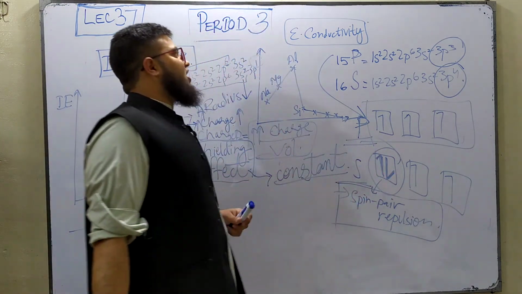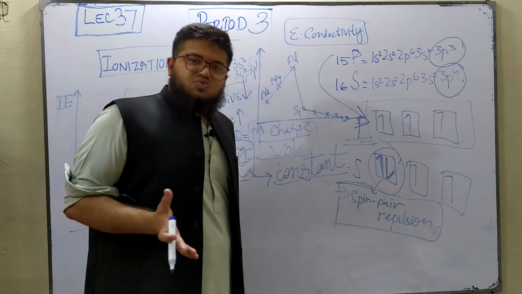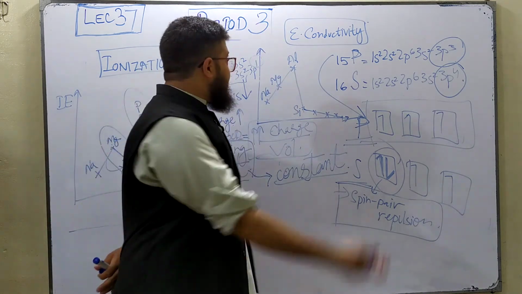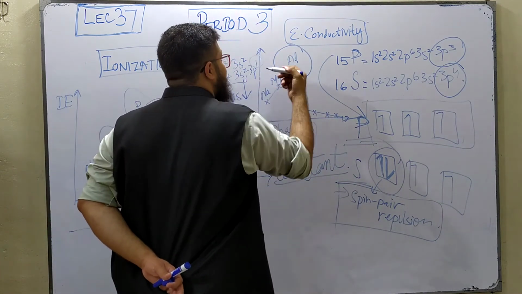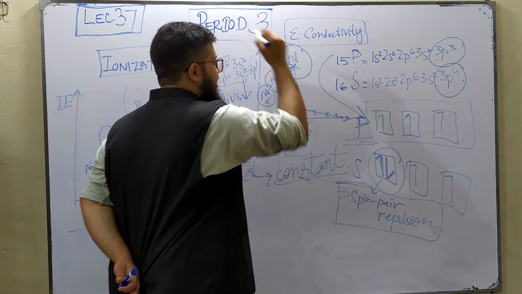Now coming to the electrical conductivity, this is pretty easy, by the way. Only the metals will conduct electricity, of course. So sodium, magnesium, and aluminum are the 3 metals. The best conductor would be aluminum, followed by magnesium, and followed by sodium.